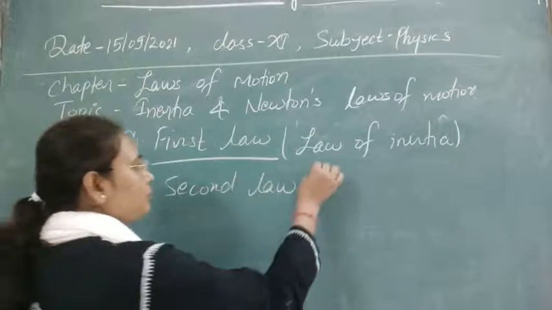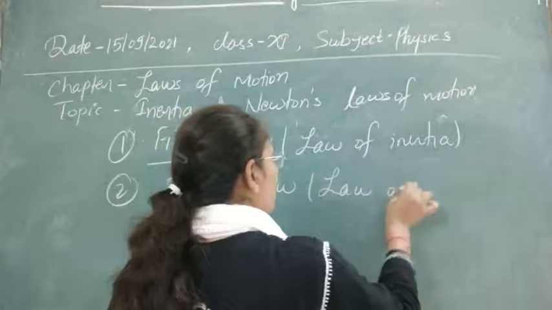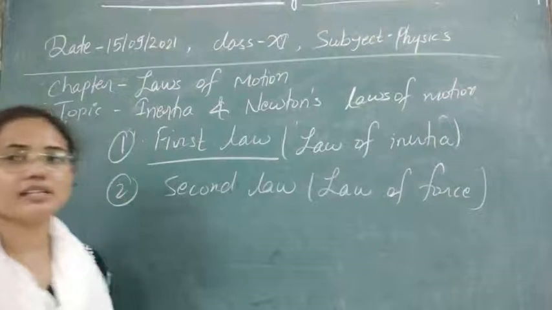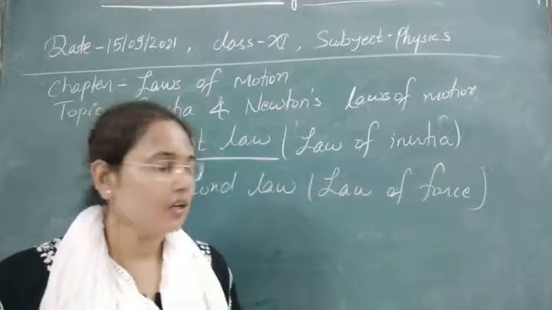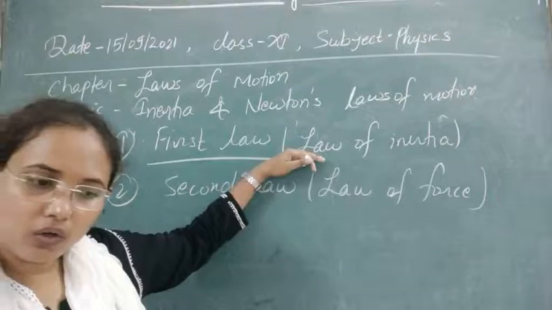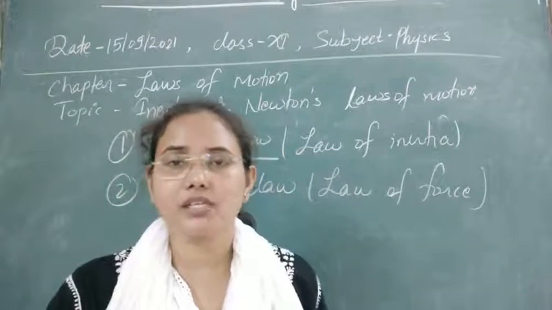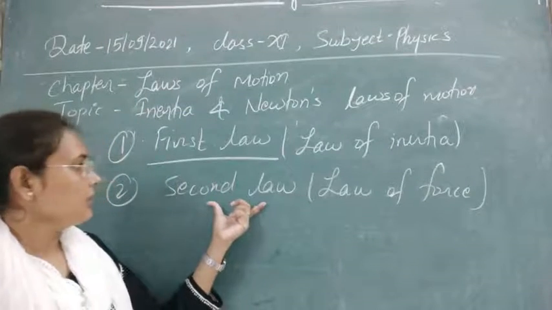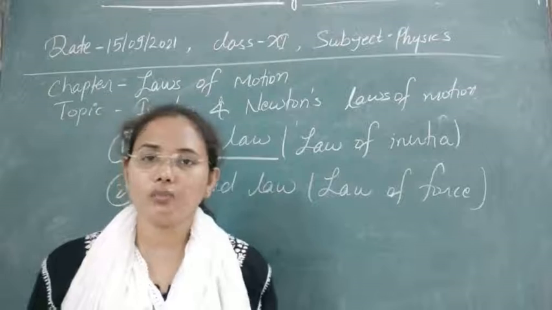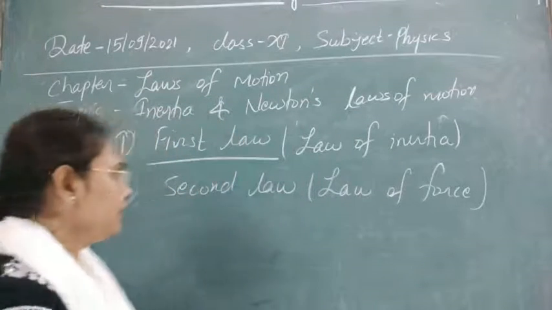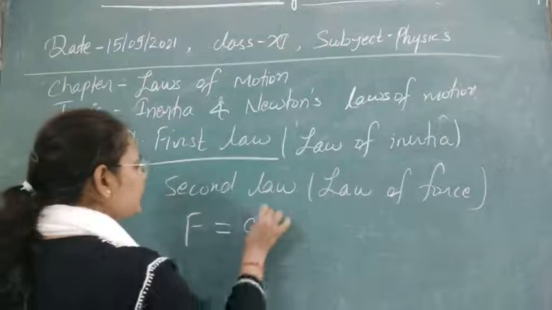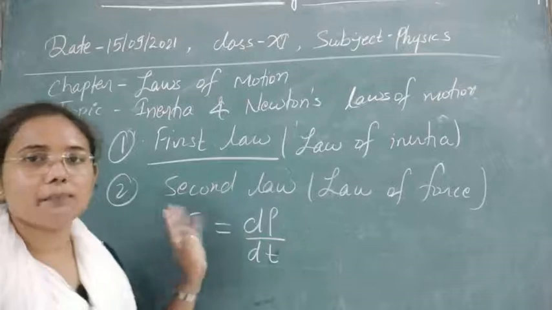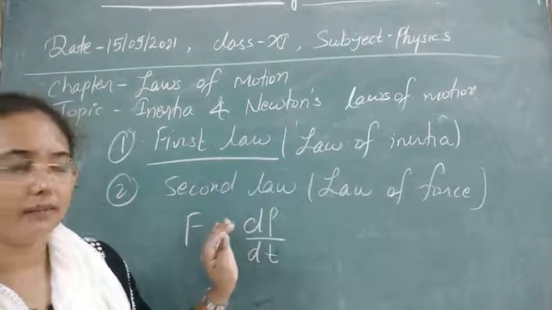So Newton's second law of motion is known as the law of force. This law gave us the quantitative idea about the force. The first law gave us a qualitative idea about the force; the second law gives us a quantitative idea. According to Newton's second law, the force is defined by the rate of change of linear momentum. It means if there is a change in the linear momentum with time, then a force is applied on it. You can understand it by the first law.